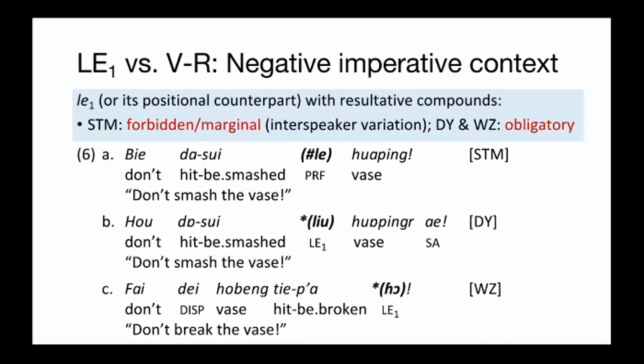Second, in negative imperative contexts, in which the speaker is telling the listener not to do something, we have the sentence, don't smash the vase or don't break the vase in the three dialects. The use of post-VR the one in STM is rather marginal. Native speakers' judgments vary. Many prefer not to have it here, while in DY and WZ, as we can see, Leo and all are still required.